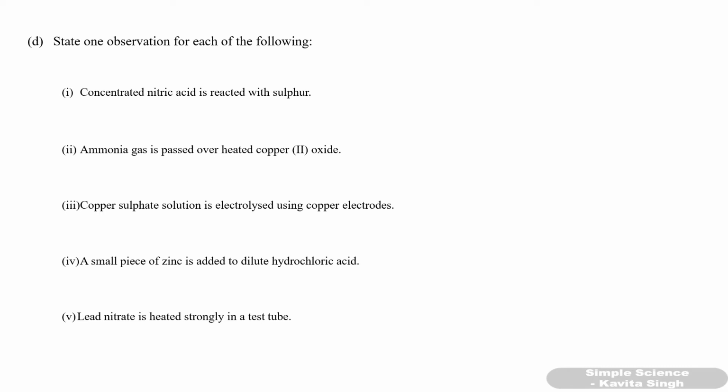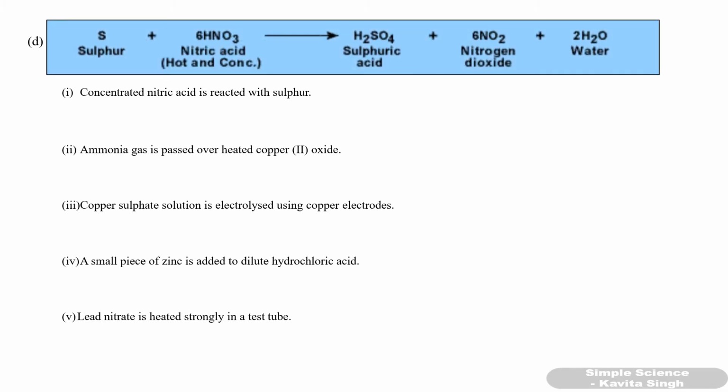Next question. State one observation for each of the following. Okay. What is the observation? You have to write the observation. Concentrated nitric acid reacted with sulfur. What happens when concentrated nitric acid reacts with sulfur? So sulfuric acid, nitrogen dioxide and water is formed.